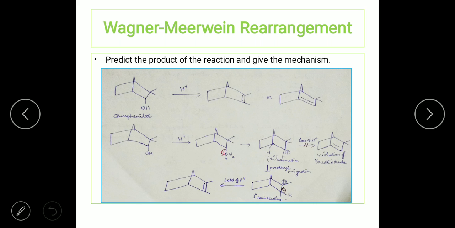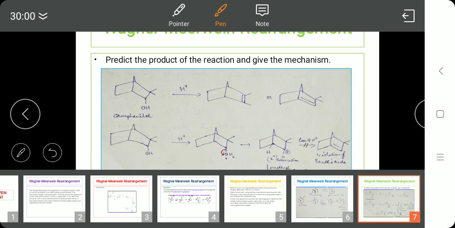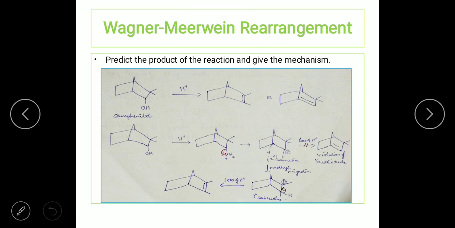Now here, this adjacent carbon atom is having a hydrogen and also a methyl group, right? There's going to be deprotonation of the H plus by a base like water, since water was used in the reaction. So water is going to abstract the proton. Once it abstracts the proton, the C-H bond electrons are going to form a double bond and form the olefin. Now this positive charge is eased by the formation of a double bond. So this is how the reaction takes place.